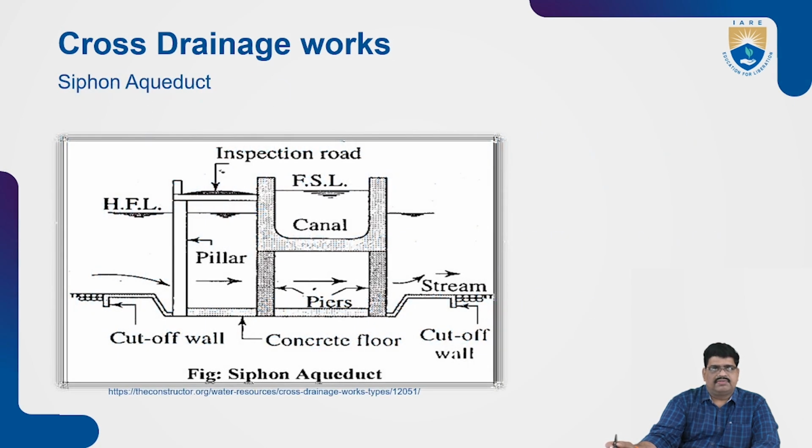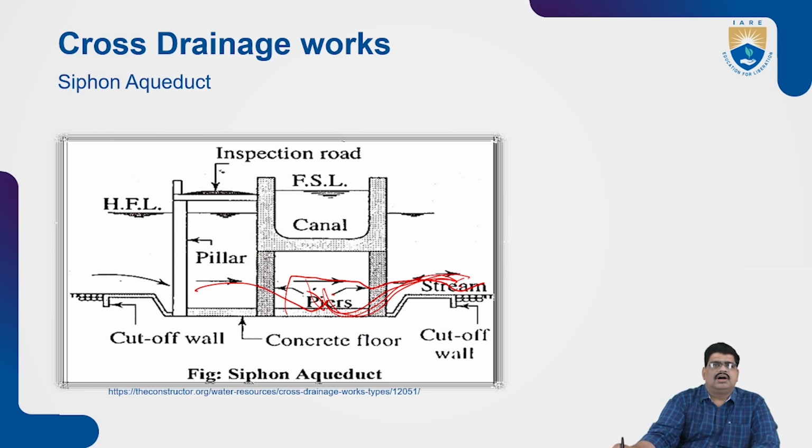So siphon aqueduct is there. Here, see, the previous one had piers through which the water passes at some level. It is not like that. What happens? There can be streams which come from here, and up to some level the water will automatically flow from one side to the streams. That is the siphonic aqueduct. Siphonic action. The water comes here and again the water level comes to a certain level, and only then does it flow from one side to another.